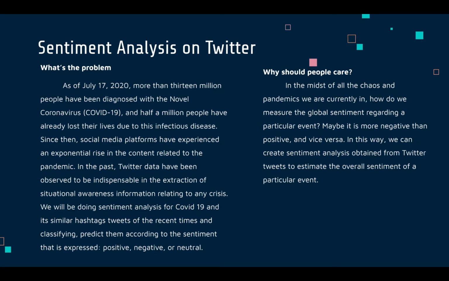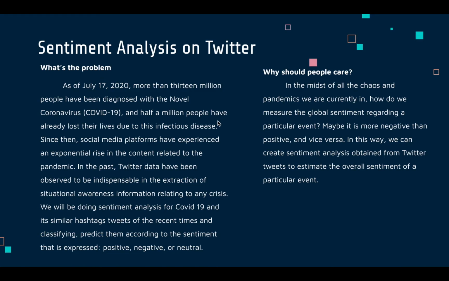Let's talk about the problem. The proposal which we got is from the pandemic which is prevailing nowadays. As of July 17, 2020, more than 13 million people have been diagnosed with the novel coronavirus, and half of the people have already lost their lives due to the infectious disease.